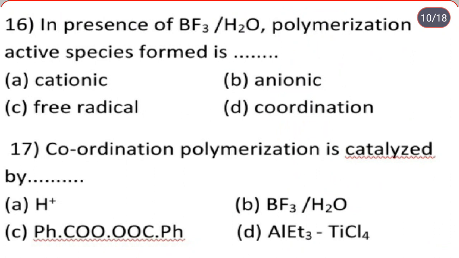Cationic, anionic, free radical, coordination. So in presence of BF3H2O, the polymerization active species formed is cationic, option A. Coordination polymerization is catalyzed by: H plus, BF3H2O, PhCOOOCPh, AlEt3 TiCl4. So the correct option is AlEt3 TiCl4, which means Ziegler-Natta. Coordination polymerization is catalyzed by Ziegler-Natta catalyst.